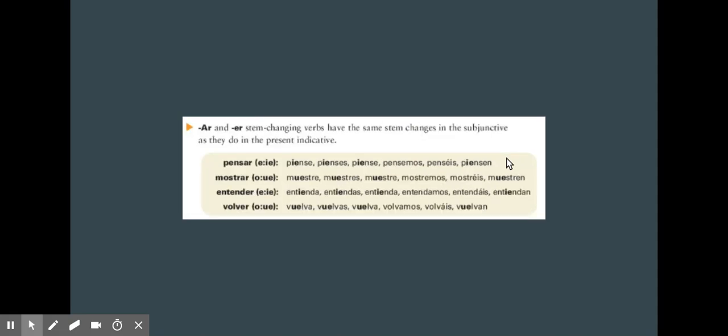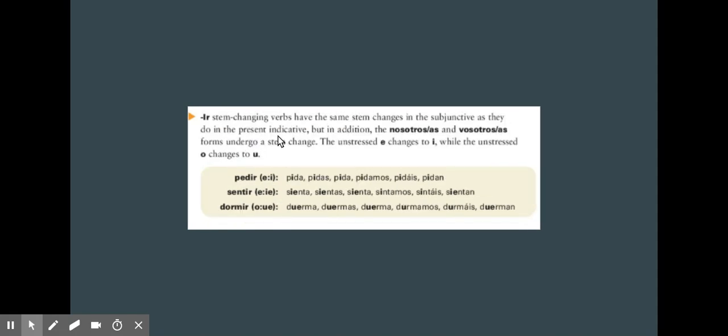Verbs that do have stem changes also have the stem changes in the subjunctive, just like they do in the present indicative tense, mainly AR and ER verbs. So as you can see, they have the stem change in all the forms except for nosotros, and so forth. The only difference is IR stem changing verbs. The main difference is that they also have a stem change in the nosotros form in the subjunctive. So as you can see, pedir, pida, pidas, pida, pidamos, pidan, sentir, sienta, sientas, sienta, sintamos.